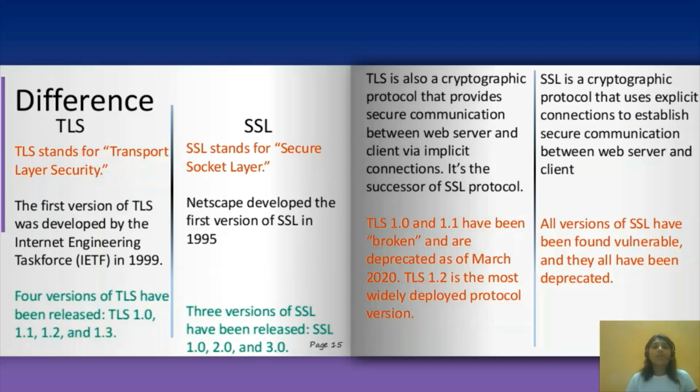The first version of TLS was developed by the Internet Engineering Task Force in 1999. Netscape developed the first version of SSL in 1995. Additionally, 4 versions of TLS have been released: TLS 1.0, 1.1, 1.2 and 1.3. In SSL, 3 versions have been released: 1.0, 2.0 and 3.0.